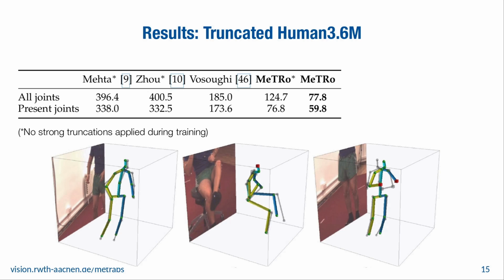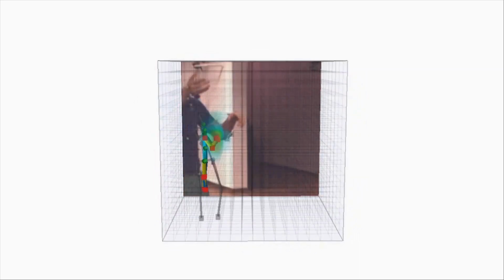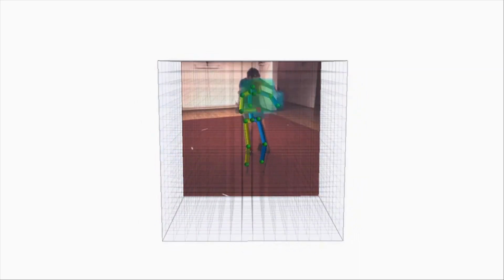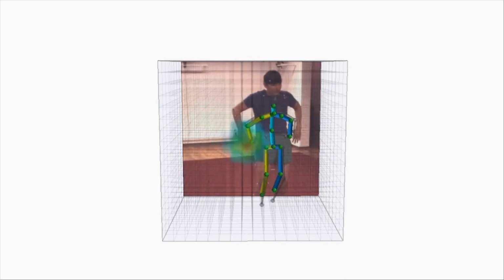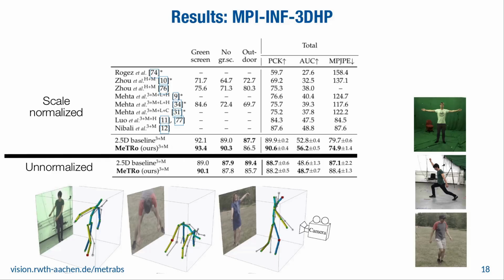The results under truncation are especially interesting. Here we can see that the model can reasonably estimate body joints outside of the image bounds, outperforming prior methods. Here we show one heat map and the full predicted skeleton within the heat map. We can see that the predicted skeleton remains roughly the same size, even when the image is scaled.